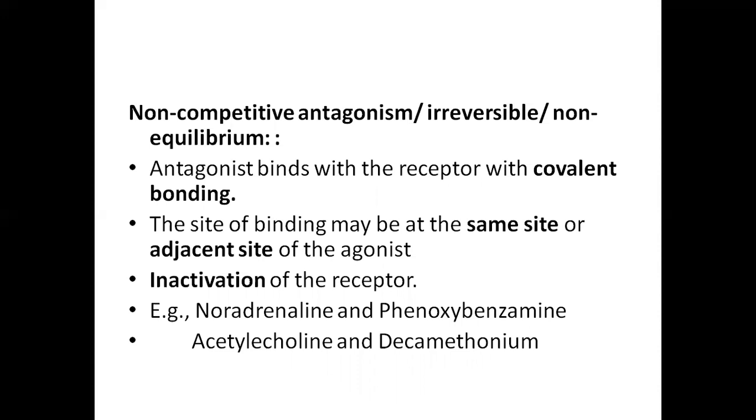the inactivation of the receptor will occur if the antagonist reacts with the receptor, so new receptors have to be synthesized. Examples are noradrenaline and phenoxybenzamine. Noradrenaline is an agonistic drug, whereas phenoxybenzamine is the adrenergic blocker. The next example is acetylcholine and decamethonium at neuromuscular junctions. Acetylcholine will contract the muscle, whereas decamethonium relaxes the muscle.